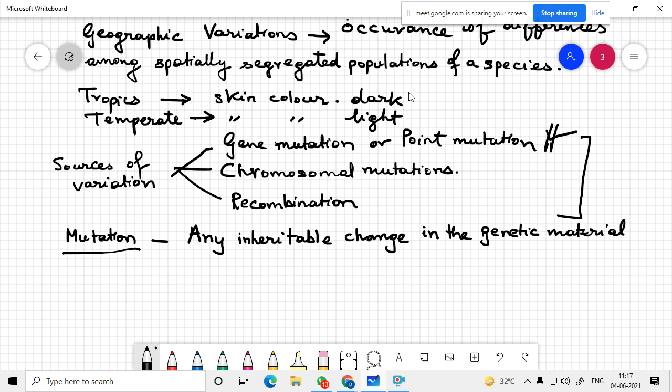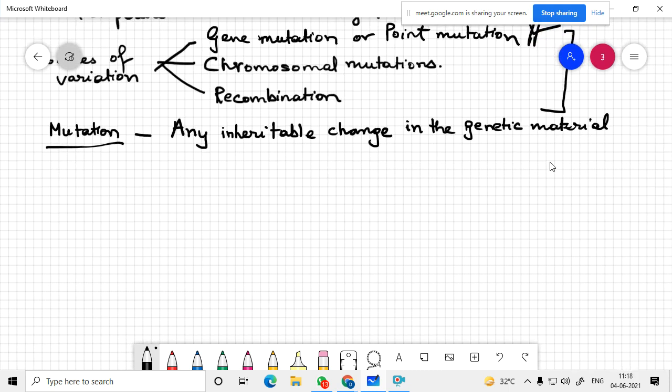That is the definition of mutation. And now mutation has got certain characteristics. The first characteristic is mutation occur in any cell of a multicellular organism. They can occur in any cell of an organism.